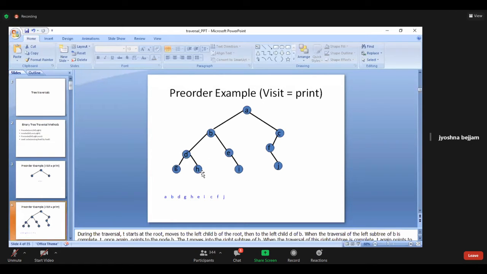What is it? H. So G, H are covered. Then after going there, D, G, H is covered. Then I should go back to B and go for the right side. Right side means again E is my root here. First printing E and checking for the left child. There is no left child for E. Then printing the right child. Is it clear?